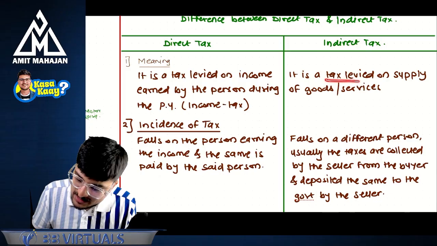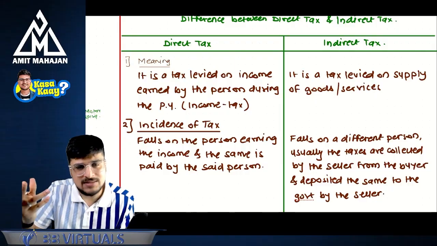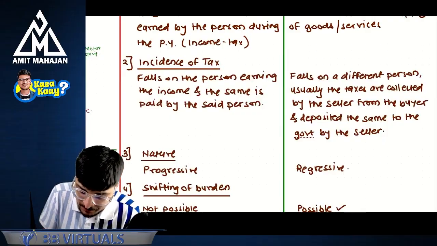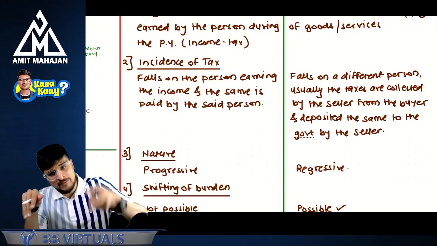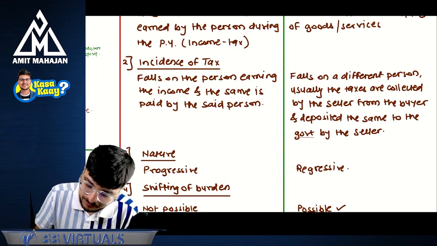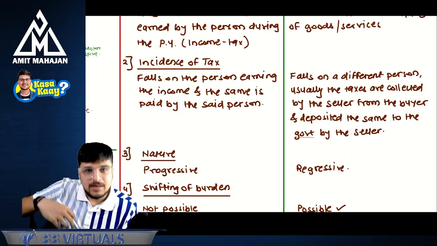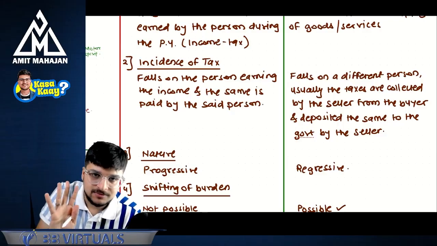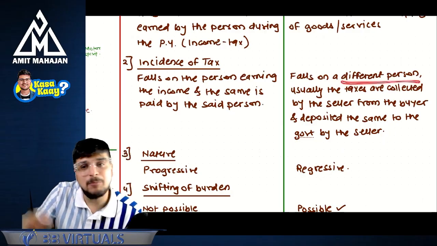Indirect tax is a tax which is levied on supply of goods or services. Direct tax is on income, which means income tax is on income, and indirect tax, that is GST, is on goods and services. Incidence of tax falls on the person earning the income. The person who is earning the income, it is that person's responsibility to go to the government and pay the income tax. But in case of GST, the burden falls on a different person.